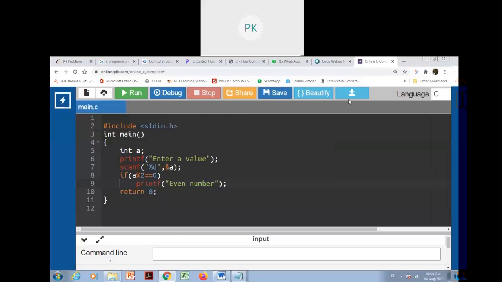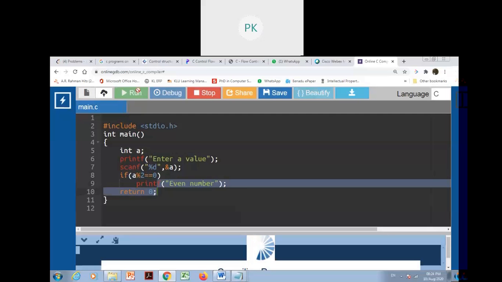Okay, so we must understand this if condition, that's it. If a number is divisible by 2, we are dividing a number by 2 and getting a value 0, then it is called an even number. So let's run a program.